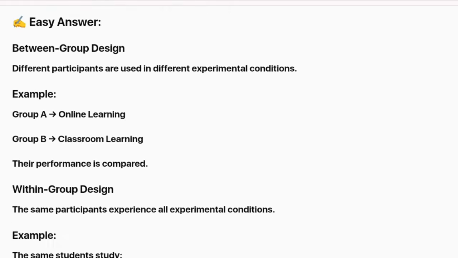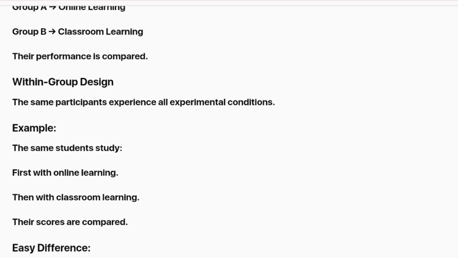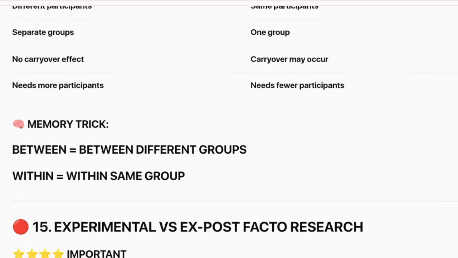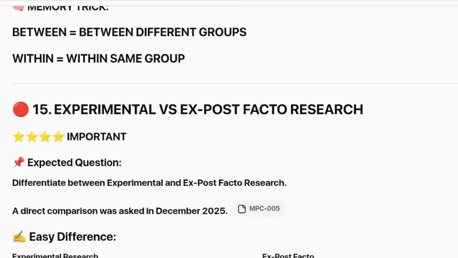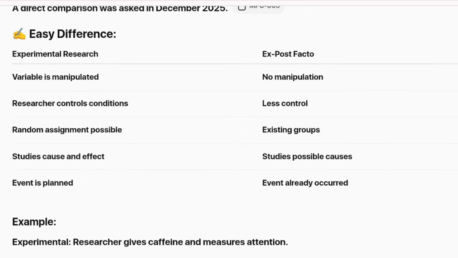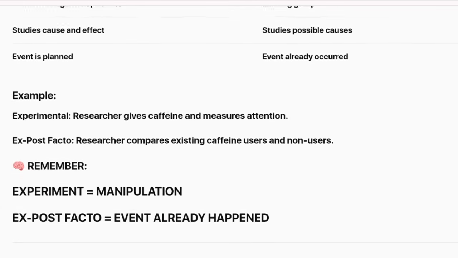Ex post facto and quasi-experimental research can be confusing. For ex post facto, remember after the fact. The event has already happened. For quasi-experimental research, remember that complete random assignment is missing.